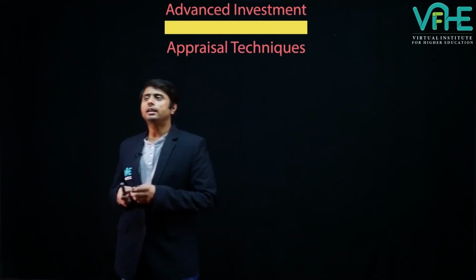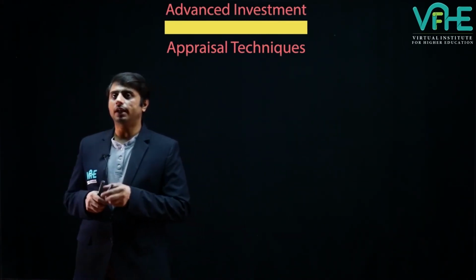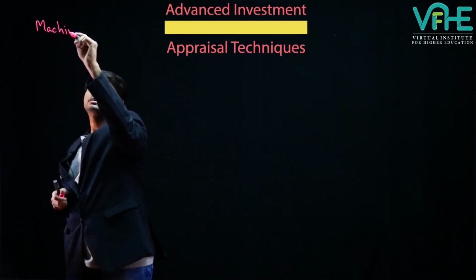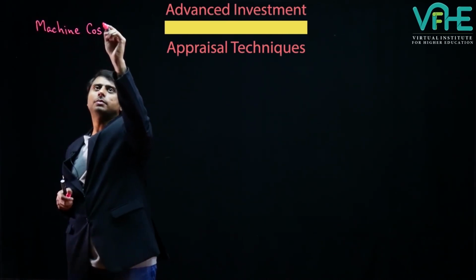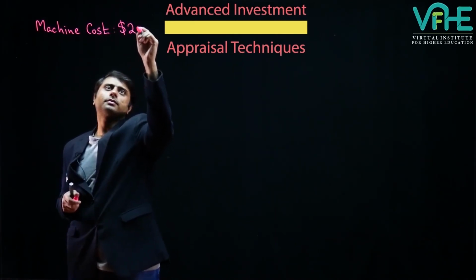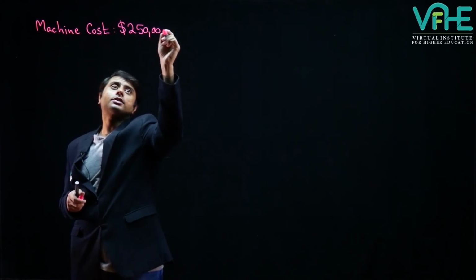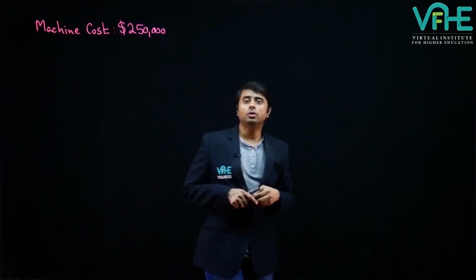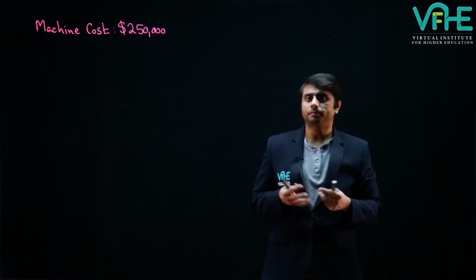Let's say that an organization wishes to decide whether it should purchase a machine or not. And let's say that the cost of the machine is $250,000. Therefore, if the organization purchases the machine, it will lead to a cash outflow of $250,000.